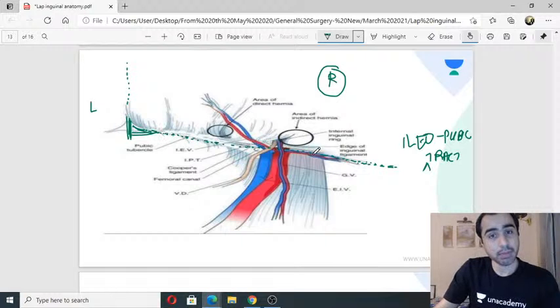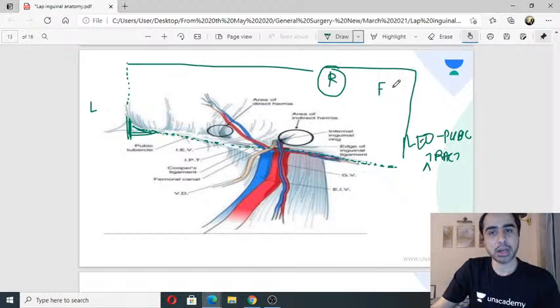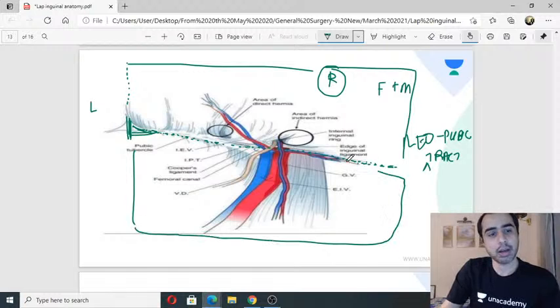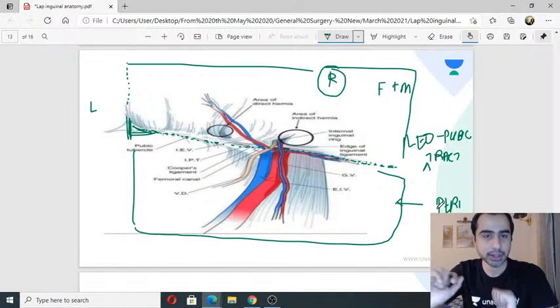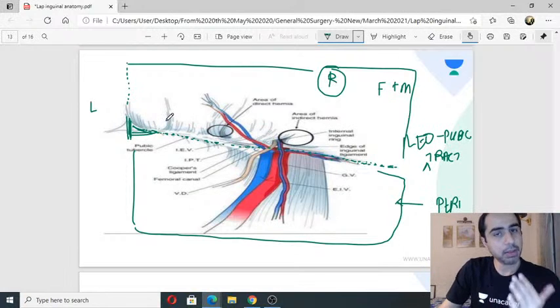And now I am seeing pre-peritoneal. Roof, I already told you, roof will be the fascia and the muscles, and the floor, this area, will be the peritoneum. And I am in between the two. No, it's not Cooper's. It's not Cooper's. Alright, so I am in the pre-peritoneal plane.